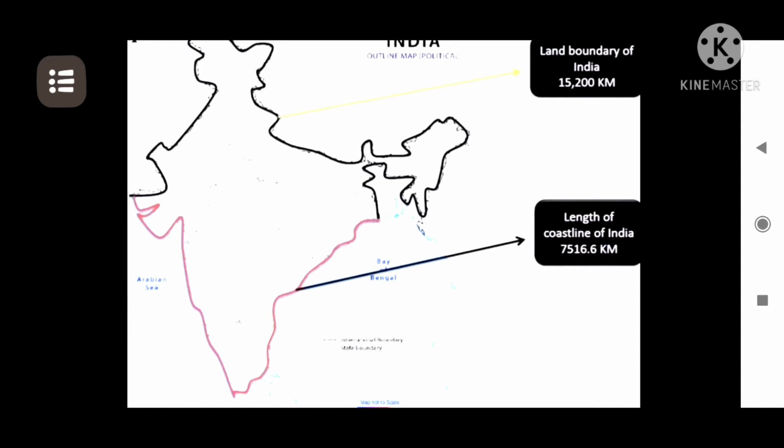The total land boundary of India, which it shares with the neighboring countries, accounts to be 15,200 kilometers. Yes, how much is it? 15,200 kilometers. In comparison, the sea boundary, or the boundary that the Indian coastline shares by sea, accounts to be 7,516.6 kilometers. Yes, it is 7,516.6 kilometers. So we can memorize this.